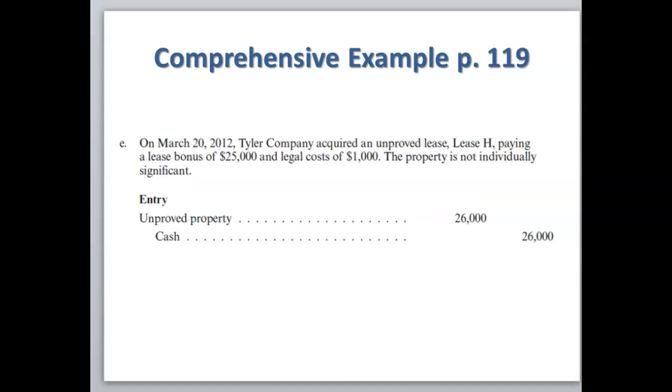On March 20th, Tyler Company acquired an unimproved lease H, paying a lease bonus of $25,000 and legal costs of $1,000. The property is not individually significant. So we're going to debit unimproved property of $26,000, and we're going to credit cash of $26,000. This is going to be added to our insignificant list.